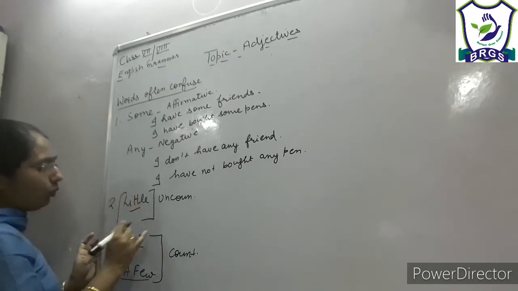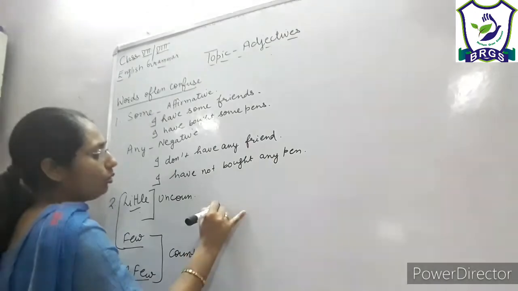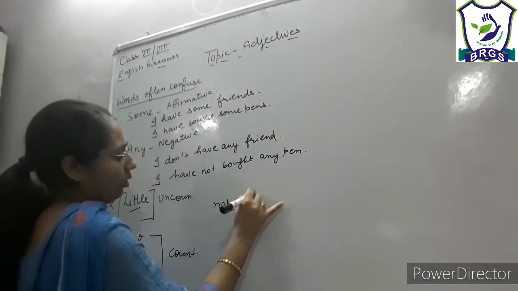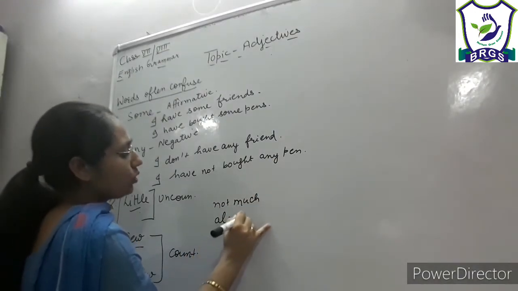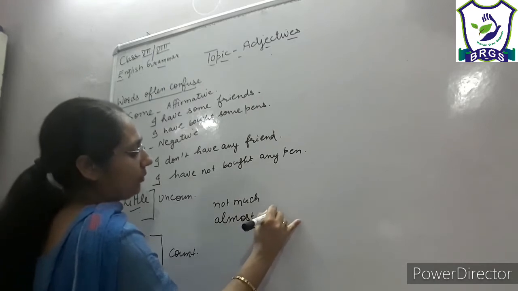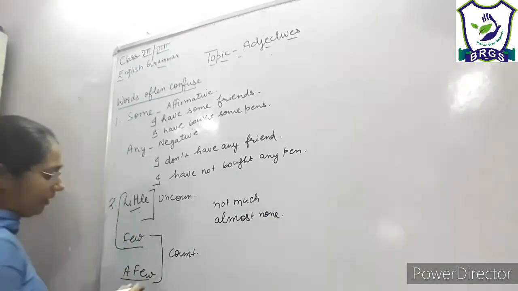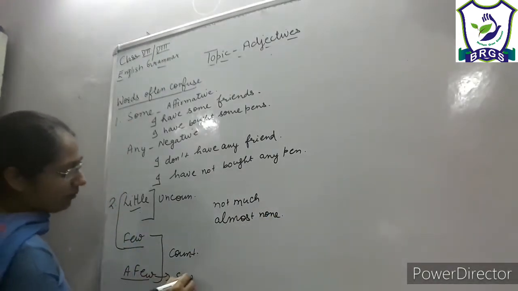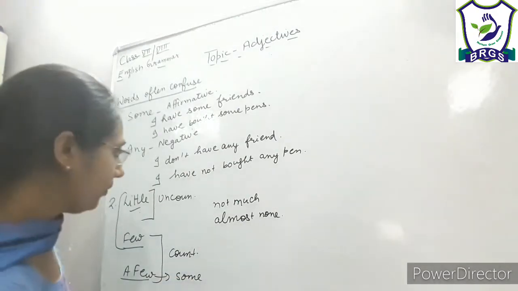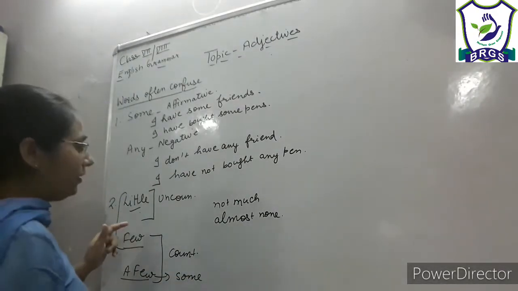Little and few both mean not much, or we can say almost none, बिल्कुल ना के बराबर, in negative sense, right? And a few means some. So now let us learn it with some examples.